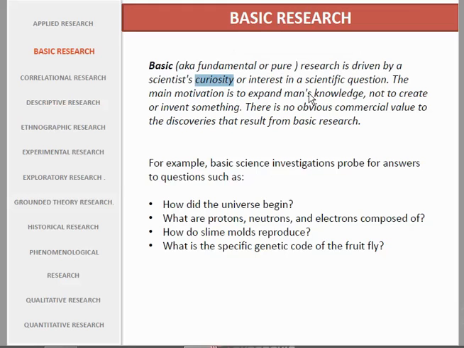The main motivation is to expand man's knowledge, to get knowledge, not to create or invent something, not creating things or inventing goods. No, this is basic research to add understanding.